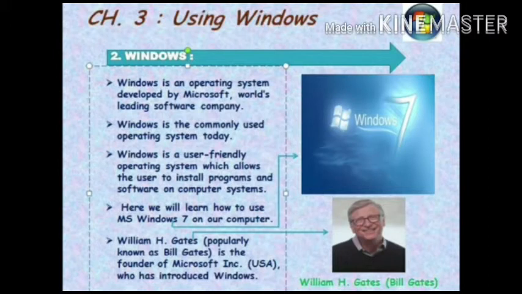Windows is a user-friendly operating system which allows the user to install programs and software on computer systems. Here, we will learn how to use MS Windows 7 on our computer. William H. Gates, popularly known as Bill Gates, is the founder of Microsoft Inc. USA, who has introduced Windows.